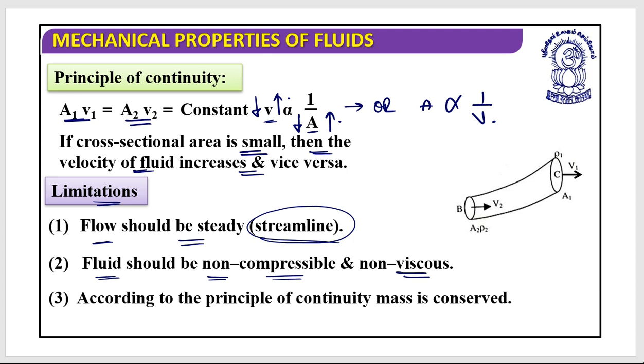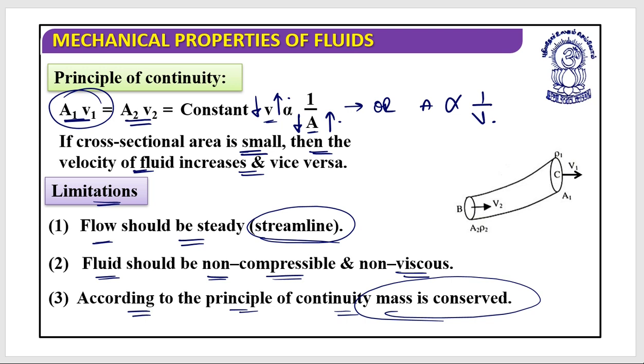It should not have any viscous force between two layers of the fluid. And according to the principle of continuity, mass is conserved. Yes, it is based on the conservation of mass. So please keep this in mind: A into V is equal to a constant.